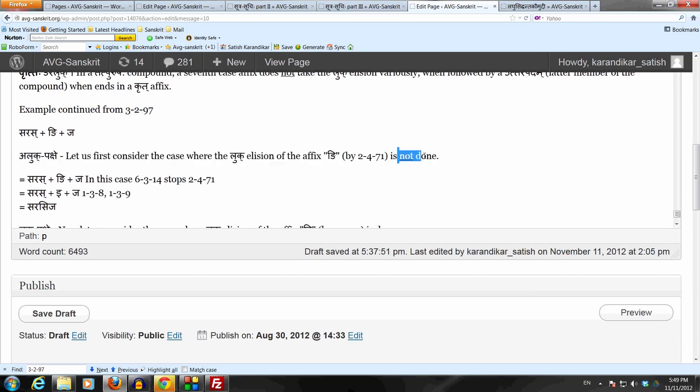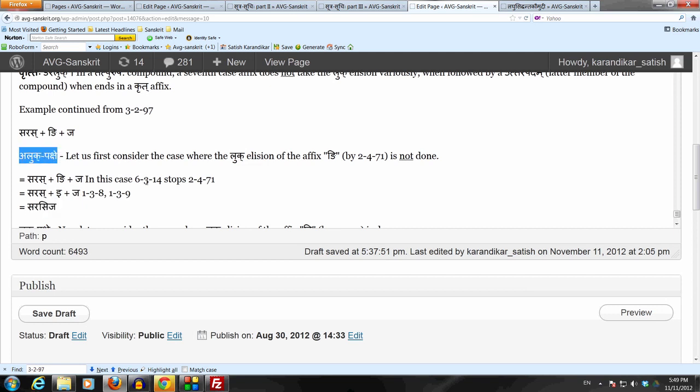Then what happens? We were at the stage where we had saras ni plus ja. So when we keep the affix ni, we remove the it letter, the adi ngakara, which is the it sanya, by lashakvatite tasya lopaha, and we get saras i ja, sarasija. So sarasija is one form, in the aluk pakshe, when the affix ni does not take the luk elision.